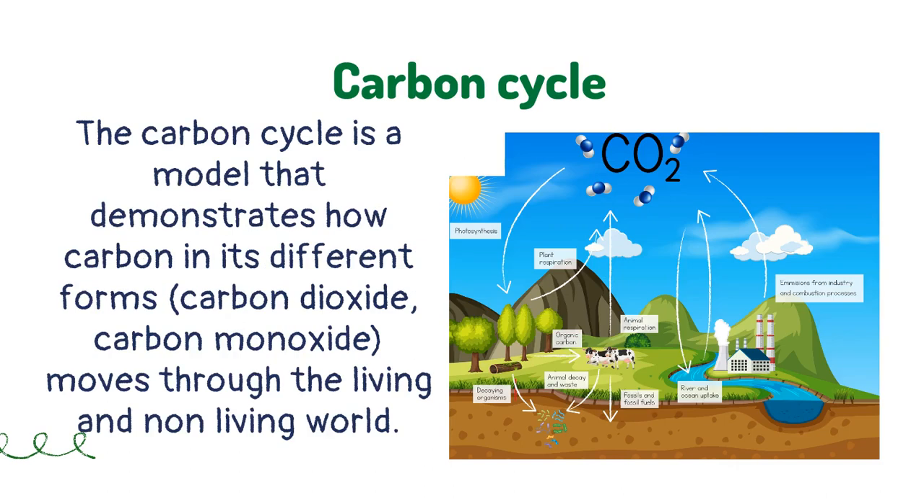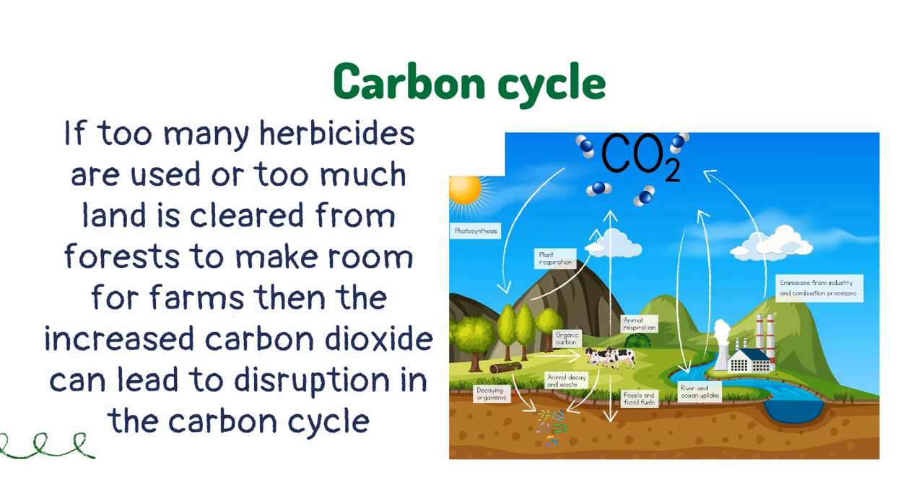The carbon cycle is a model that demonstrates how carbon in its different forms, carbon dioxide, carbon monoxide, moves through the living and non-living world. If too many herbicides are used or too much land is cleared from forests to make room for farms, then the increased carbon dioxide can lead to disruption in the carbon cycle.